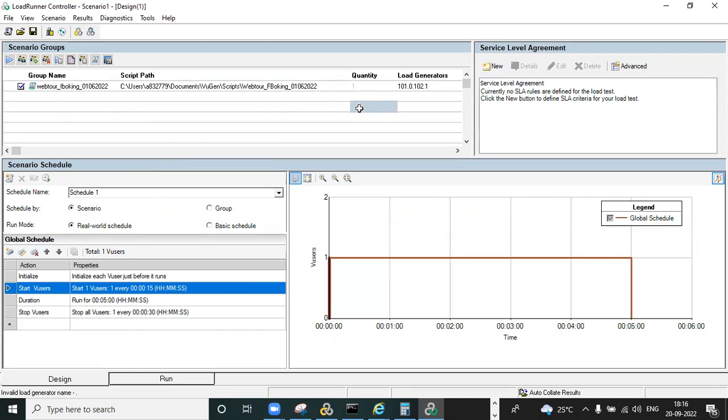Based on that only, the number of virtual users will be calculated. For example, this is also our localhost, my machine. This machine has some CPU and memory, so based on that only we are running some transactions here.